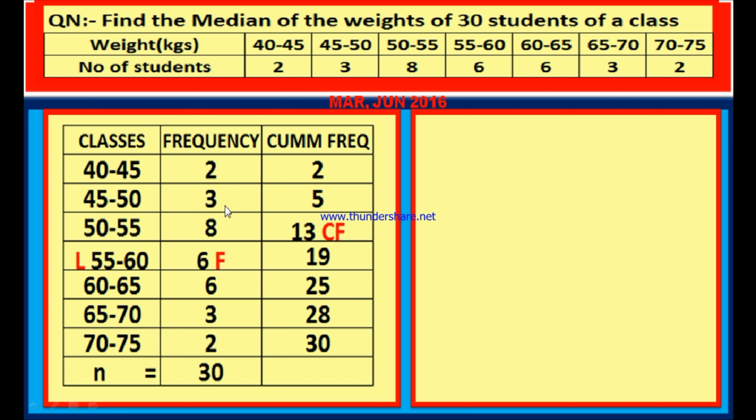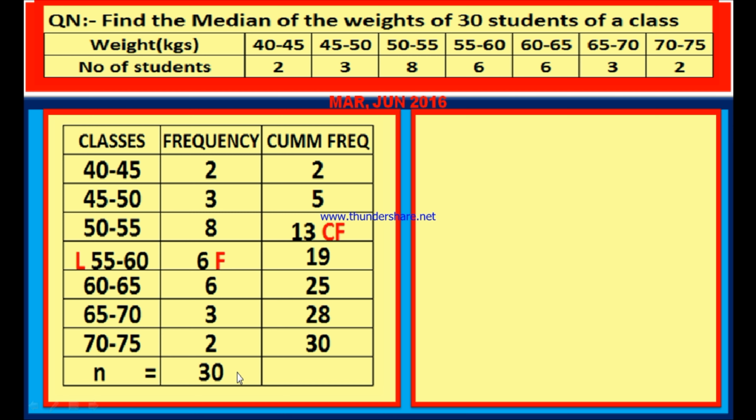The cumulative frequency of the second class is nothing but the sum of these two frequencies, that is 2 plus 3 is equal to 5. The cumulative frequency of the class 50 to 55 is 8 plus 3 plus 2, or in other words, we already added 2 and 3 which is equal to 5. Therefore 5 plus 8 is 13. The cumulative frequency of the next class is 13 plus 6, 19. 19 plus 6, 25. 25 plus 3, 28. 28 plus 2 is 30. Therefore n is equal to 30 and the cumulative frequency of the last class is also 30.